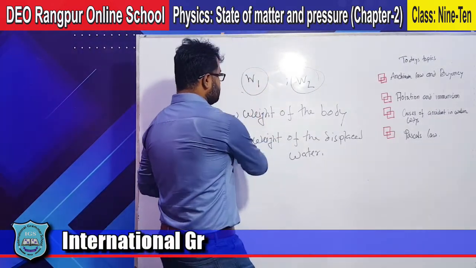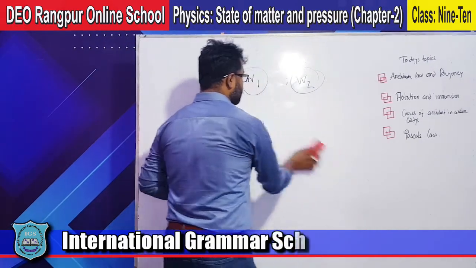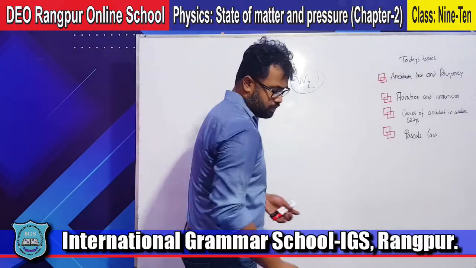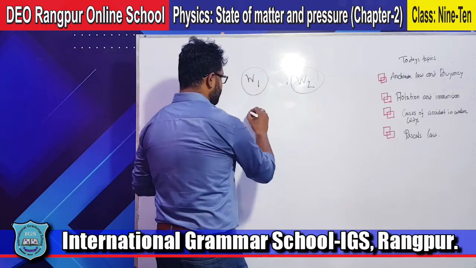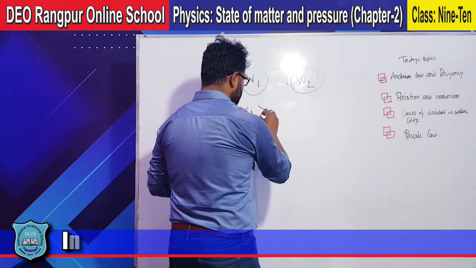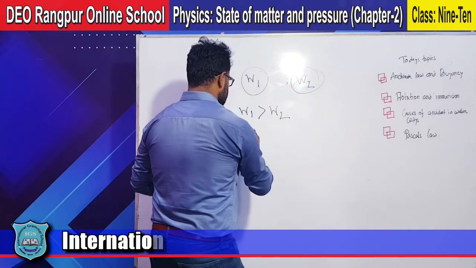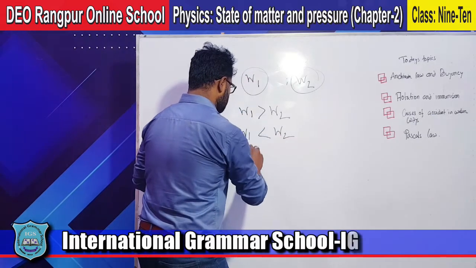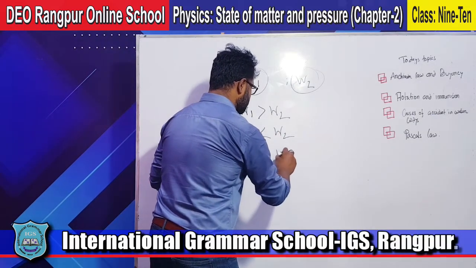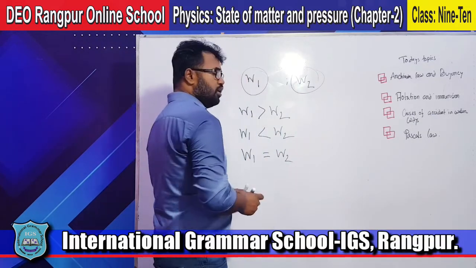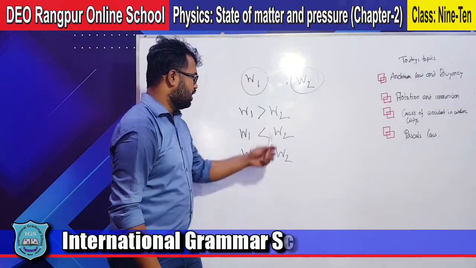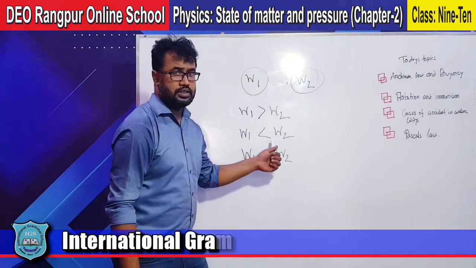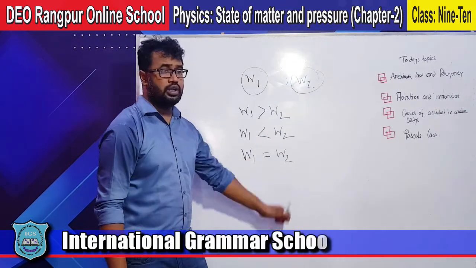From this W1 and W2, we can write down three conditions: W1 is greater than W2, W1 is less than W2, W1 equal W2.